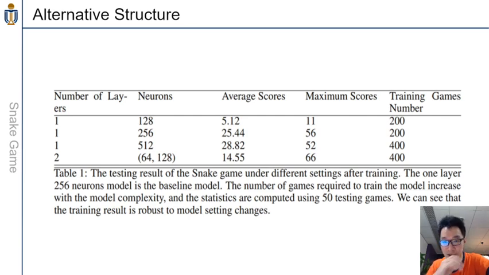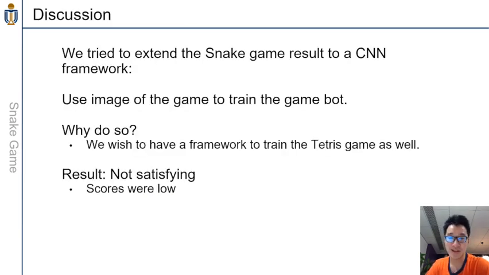The only thing is that when I increase the number of neurons or the number of layers, the number of training games required to obtain stable results doubled to 400. And if I reduce the number of neurons to 128, then the performance is much worse. So I think the model results here are quite robust to model settings. Just some add-on here to the snake results: I think it's quite beneficial to extend our model.